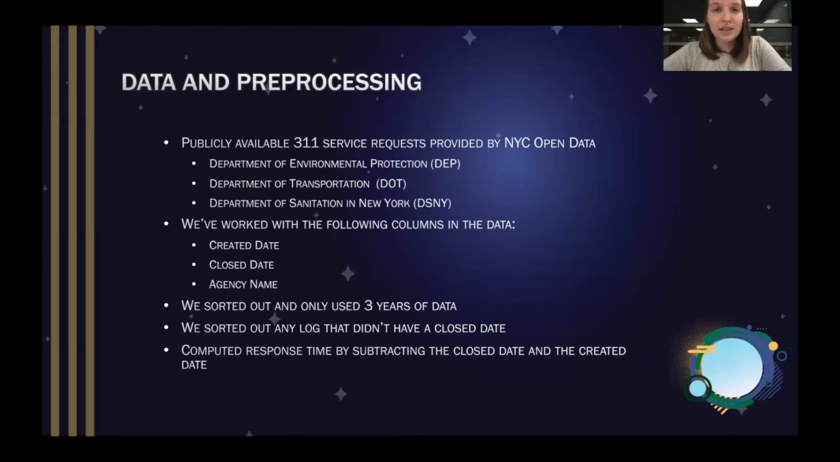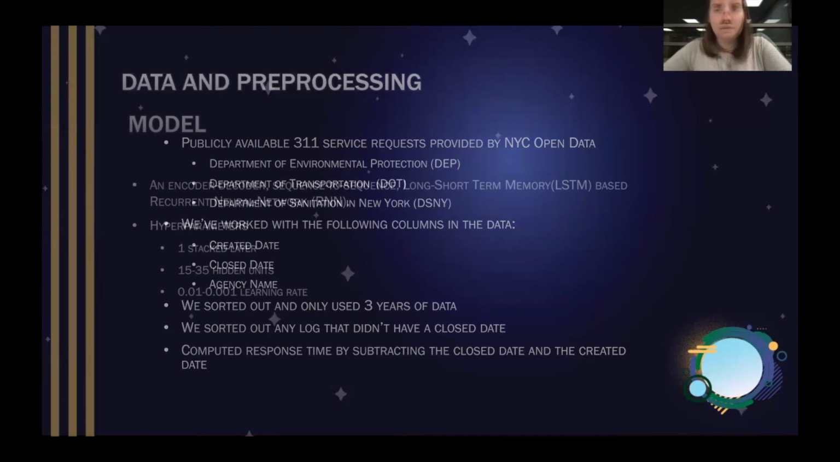For pre-processing, we sorted through the files and only kept created and closed dates that were from the recent years. If there was any incident where there was a created date but no closed date in the file, it was also sorted out of the mix. We computed the response time by subtracting the created date from the closed date, and we used Python to look through and sort the file into a more digestible file.